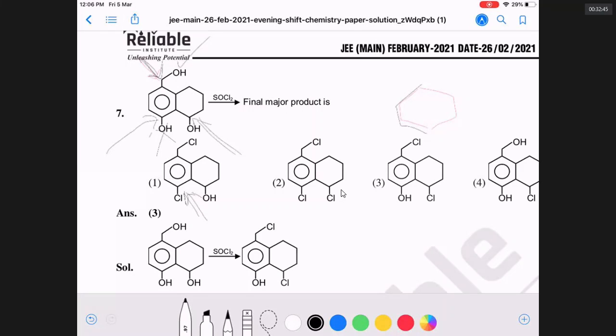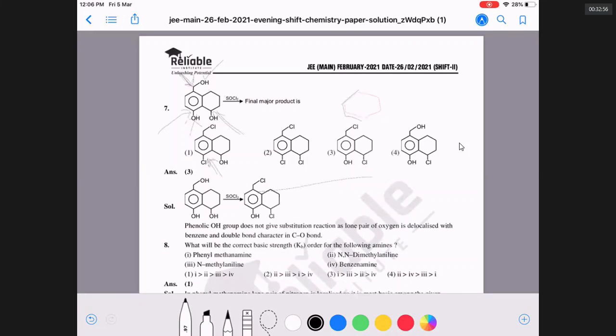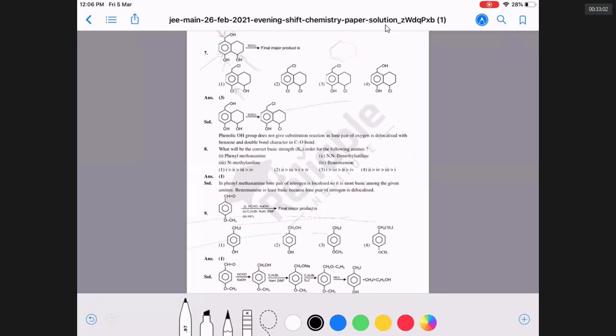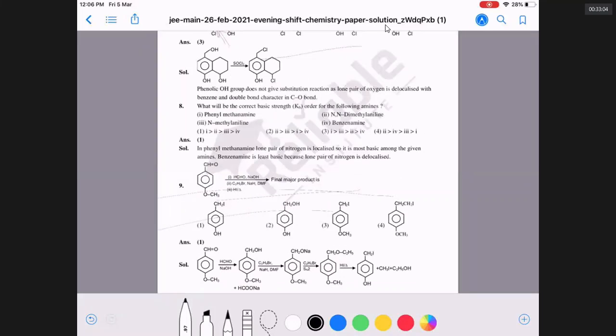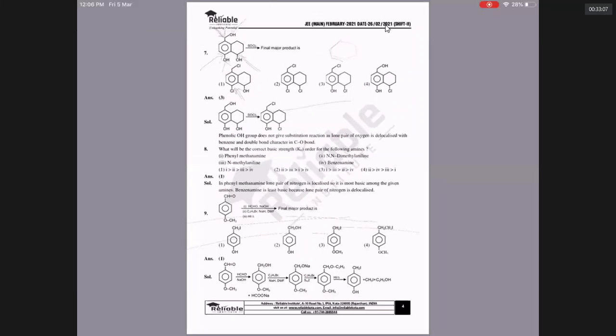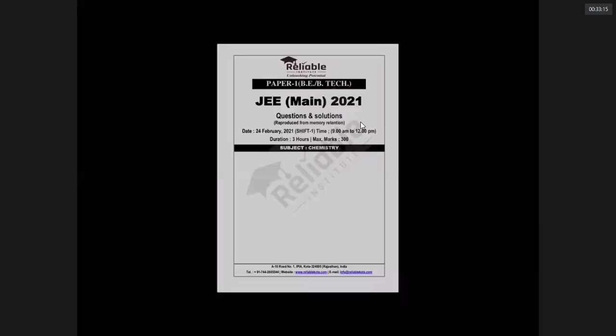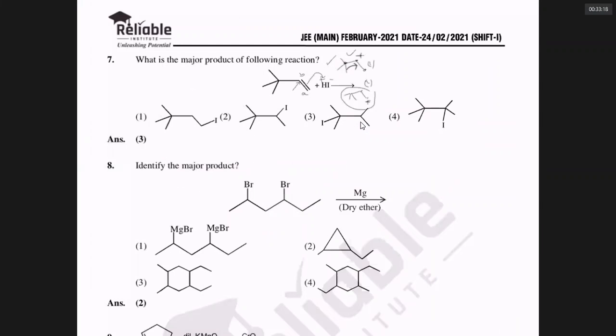This is a typical IIT Mains question asked on 26 February 2021 in the second shift. Every paper will have one question on the concepts we have covered. You can check yourself. For example, you can take this paper randomly. This is the 24th February paper. Now again, this is the question. What happens when this compound reacts with the...